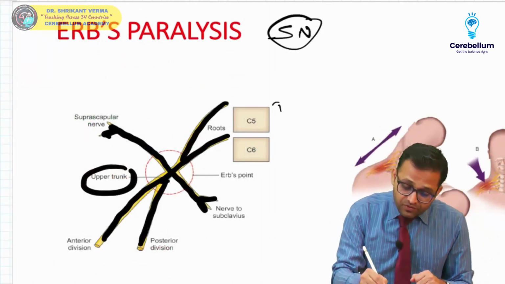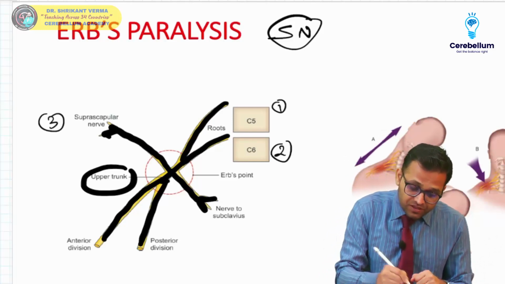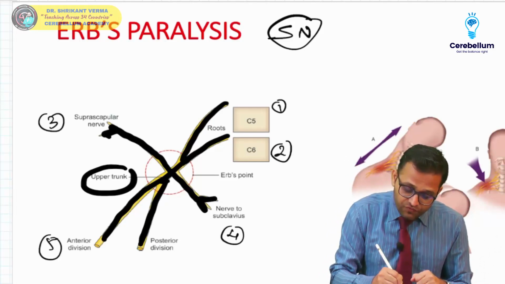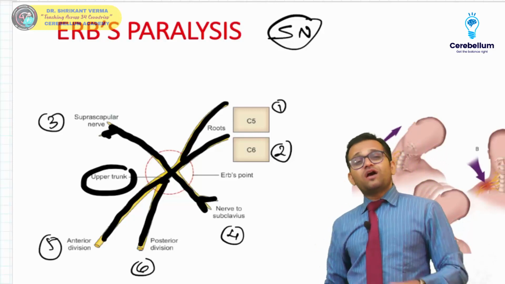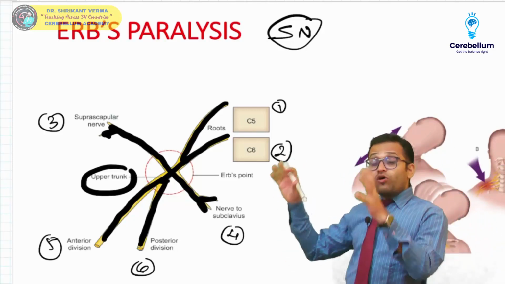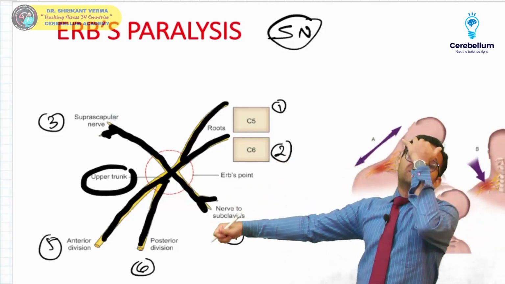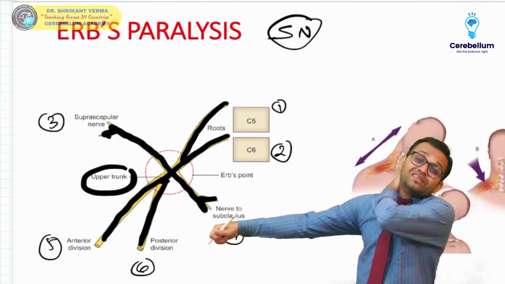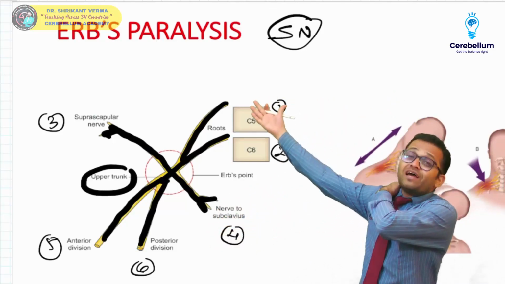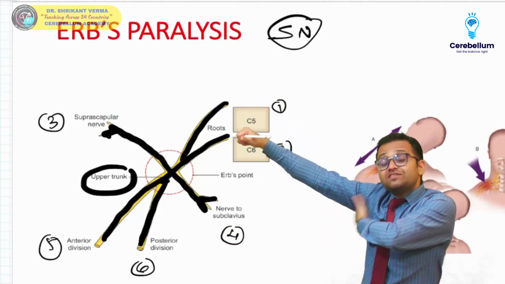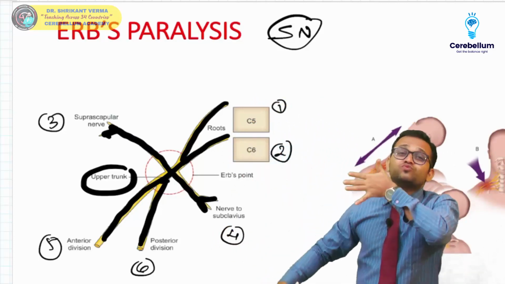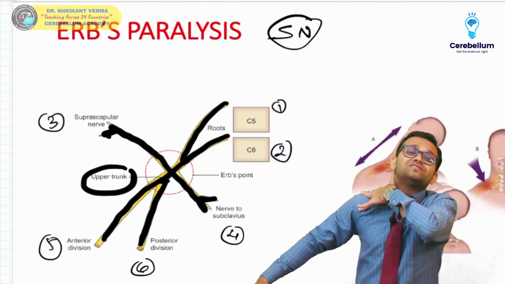So total 1, 2, 3, 4, 5, 6, 6 nerves are meeting together. So remember, what is Erb's paralysis? Yes, whenever there is an injury in between head and shoulder here, then it is our Erb's paralysis. And whenever there is an injury at this axilla part, sir, it is Klumpke's paralysis. We all know C5, C6, C7, C8, T1.